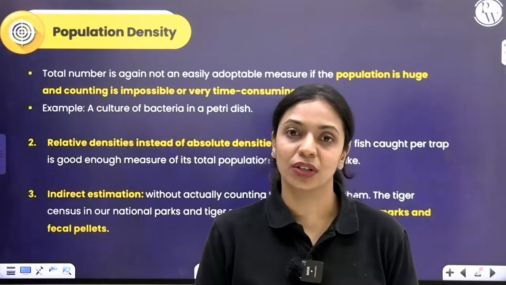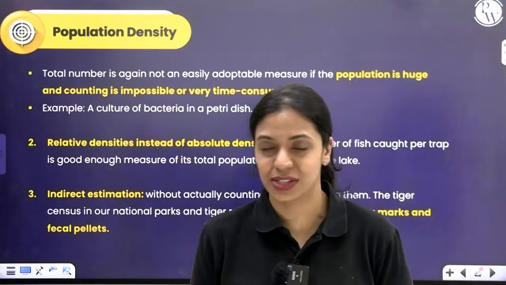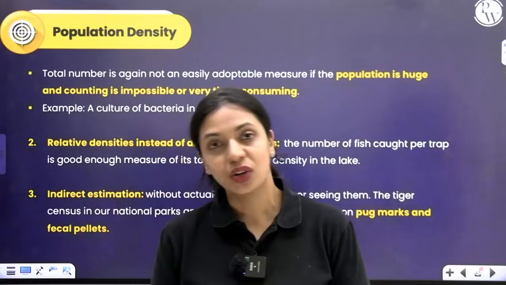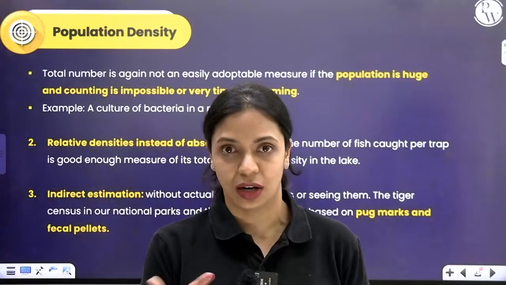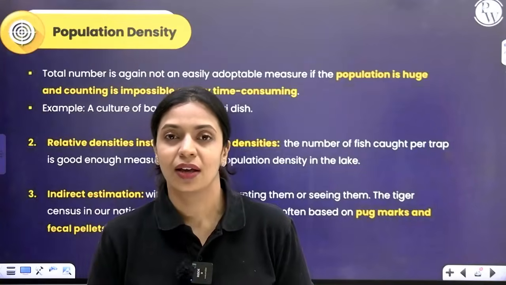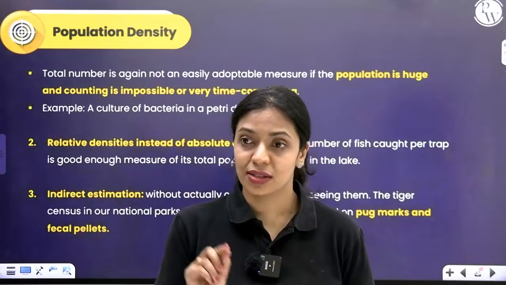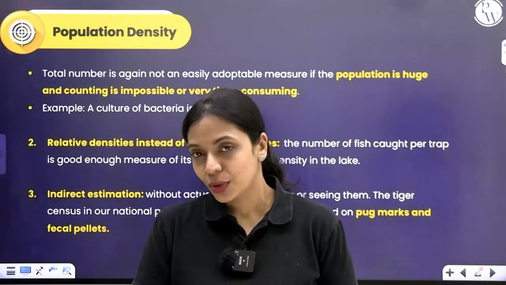Like if you have to do a tiger census, you have to know how many tigers are present in a forest area. You literally can't go and put a tag around the tiger's neck like you put it around a cow's neck, right? Because it's a carnivorous, very ferocious animal. What do you do then? You can't go to a tiger and say, okay, I've taken this and put a seal on it and come. What do you do instead?